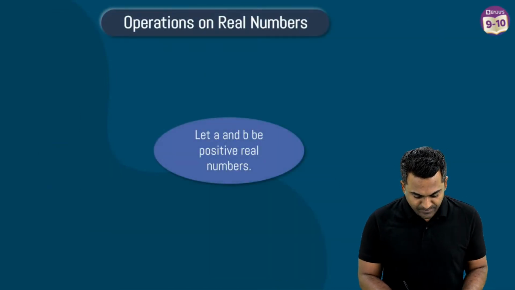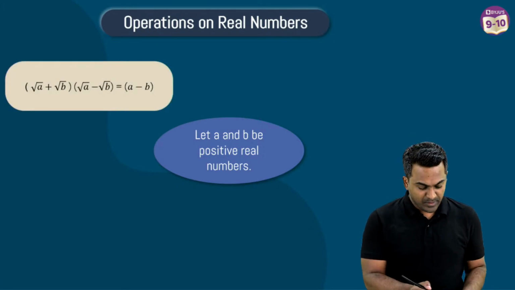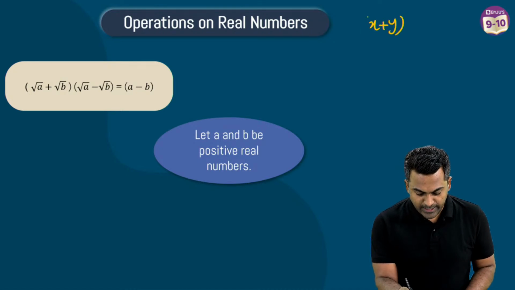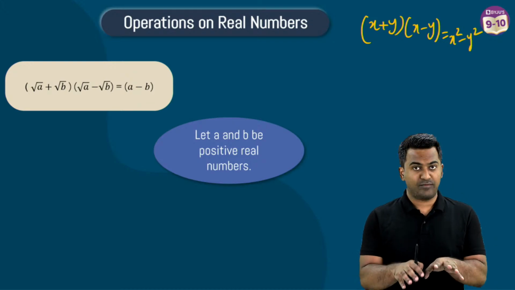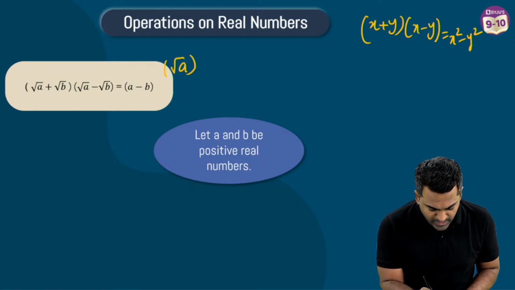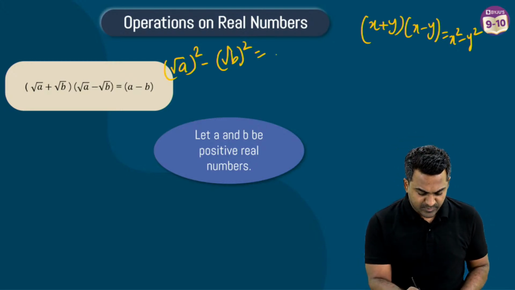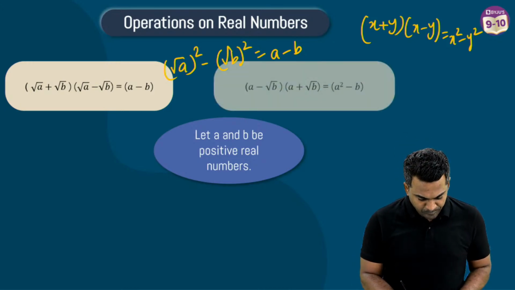Okay, so let a and b be positive real numbers. So the first rule is fairly simple one, right? Because this is in the form of, I'm sure you know this, x plus y multiplied with x minus y is equal to x square minus y square. We are aware of that. If we apply the similar rule here, this is going to be root a whole square minus root b whole square. And we know this, root a, when you take the square of that, this becomes a and this becomes b. So this is one simple explanation.